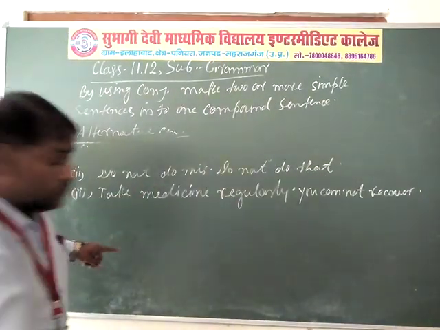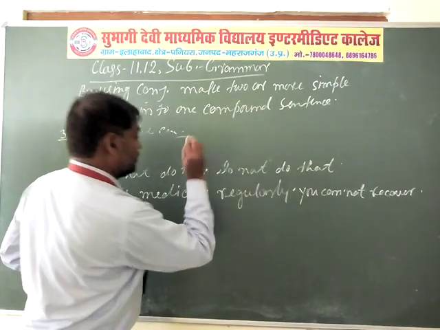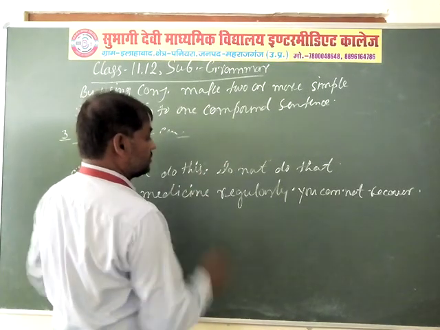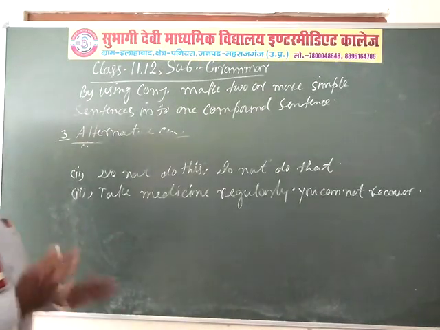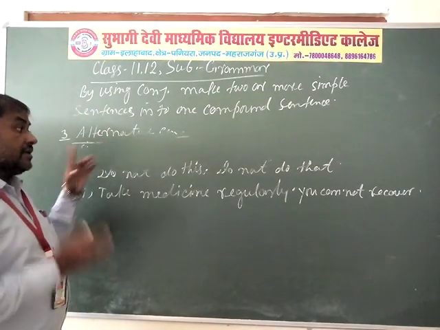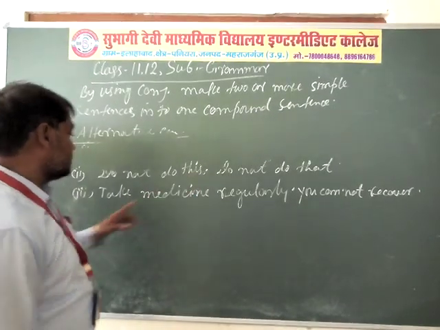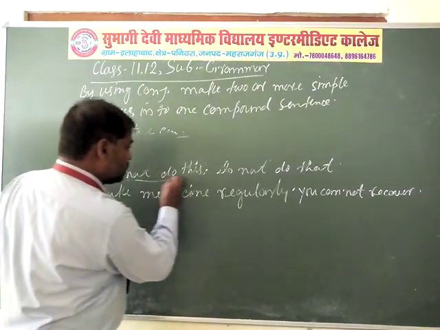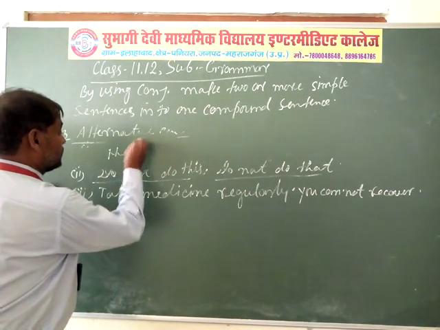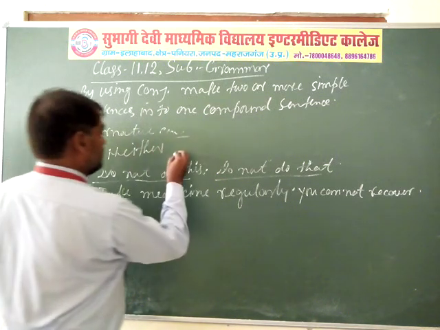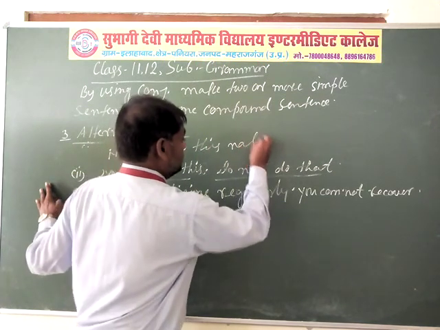Do not do this. And the second sentence, do not do that. By the use of alternative conjunction, you have to join these two simple sentences into one compound sentence. Here both sentences are negative, so you have to use "neither". Neither do this nor that.